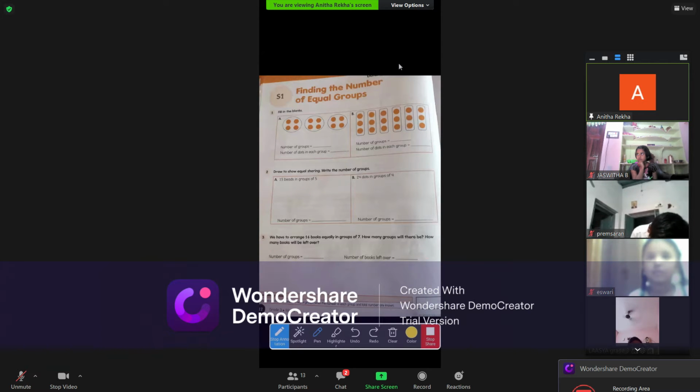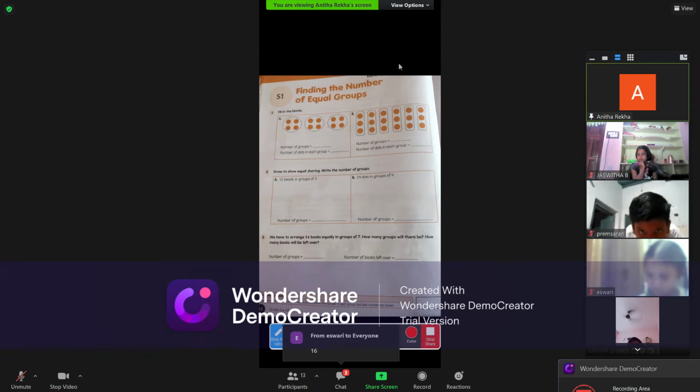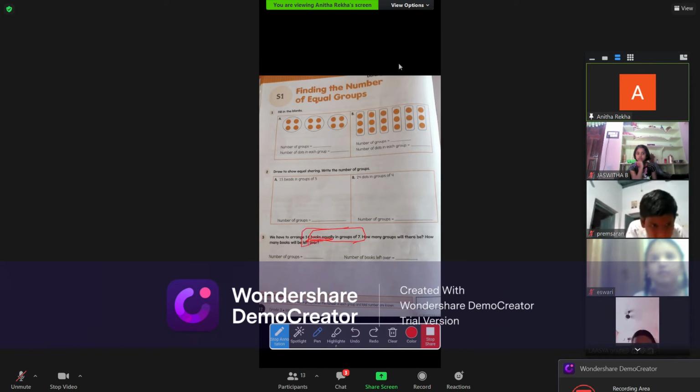How many books they gave? Children, tell me how many books? Very good. 16 books we have to arrange equally in how many groups? 7 groups. Very good. 16 books you have to arrange in 7 groups. Now, first you have to draw the groups. All of you draw 7 groups. 1, 2, 3, 4, 5, 6, 7. 7 groups.